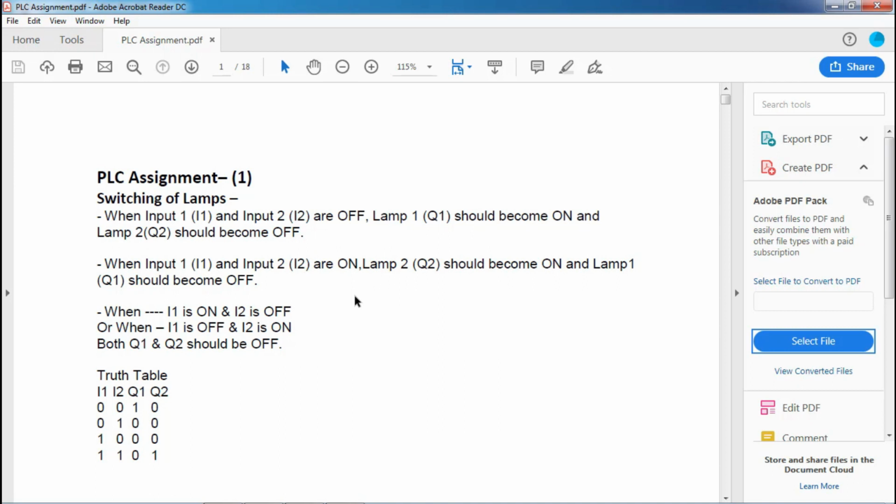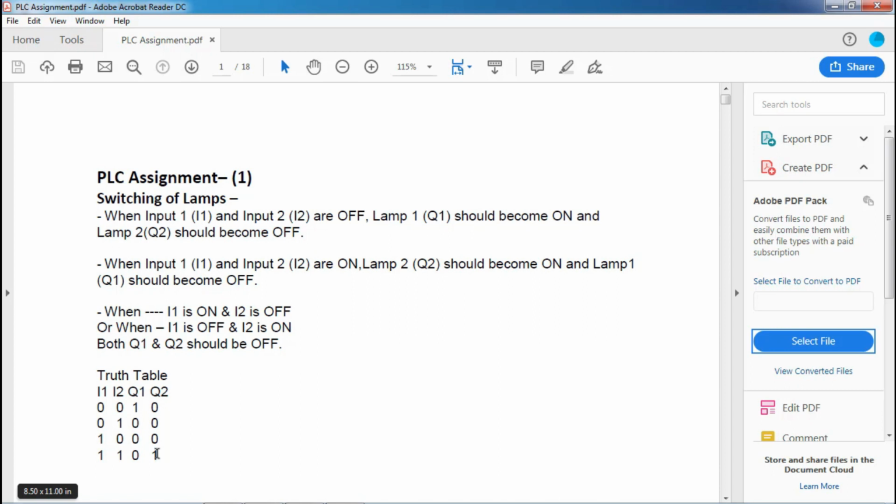In short, when both inputs are off, both inputs are 0, my lamp 1 should be on. And in the case of lamp 2, both inputs should be high, then my lamp 2 will be high. This is the problem statement.